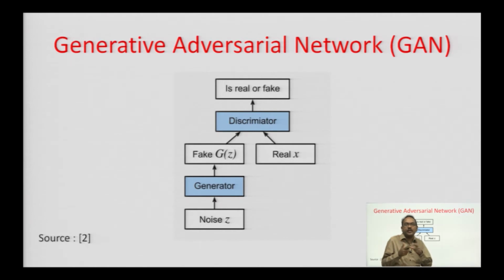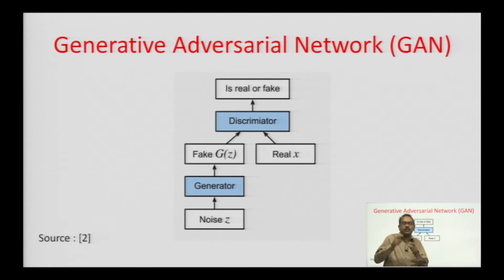Then it generates the fake data which looks real, and this real data and the fake data together are provided as input to the discriminator. This discriminator again is a neural network which will weed out the fake ones from the real ones. And again in here also you will see that the output is provided as input to the generator in some cases, which we will be looking at in detail in the coming slides.